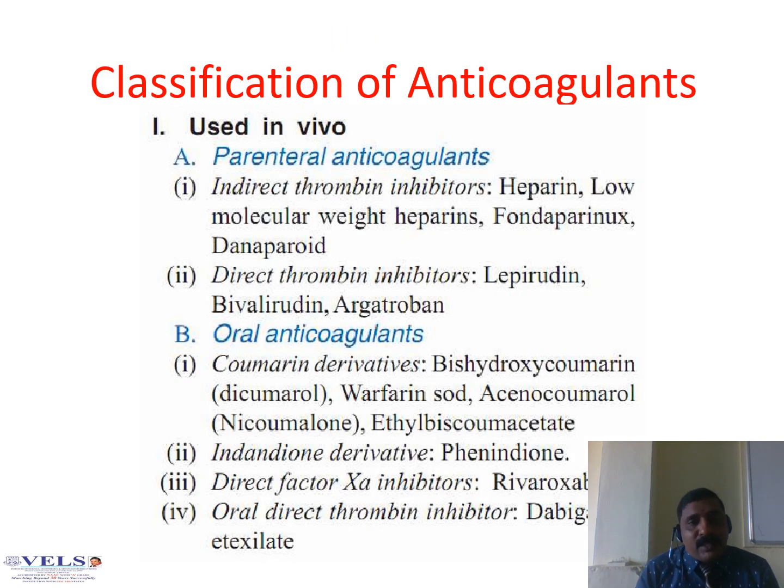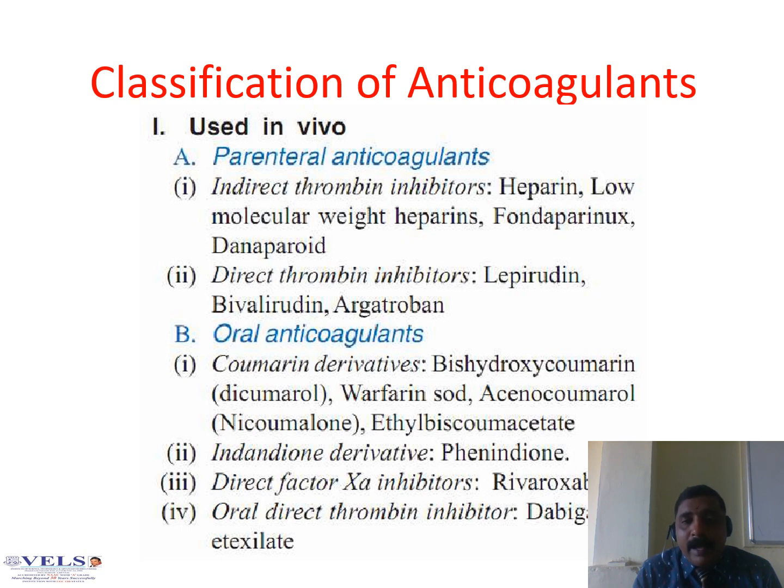What is the classification of anticoagulants? There are two types of anticoagulants: one is parenteral as well as oral. Parenteral is in vivo only. In parenteral anticoagulants, there is the indirect thrombin inhibitor, that is heparin and low molecular weight heparins. The second one is the direct thrombin inhibitor, examples are lepirudin, bivalirudin.